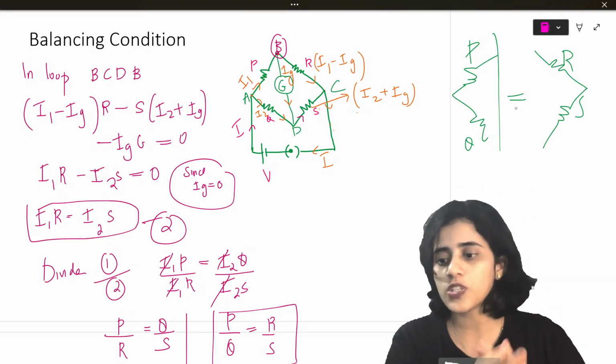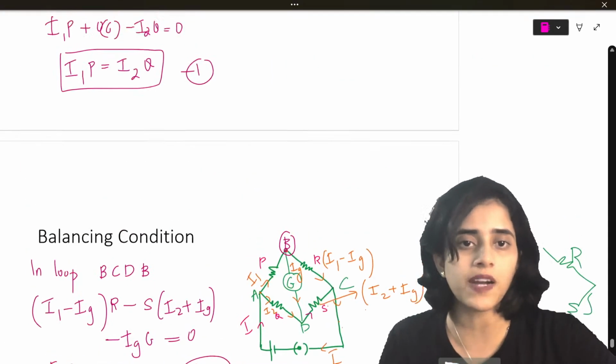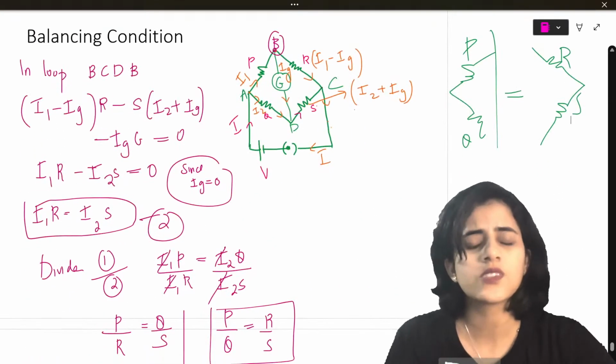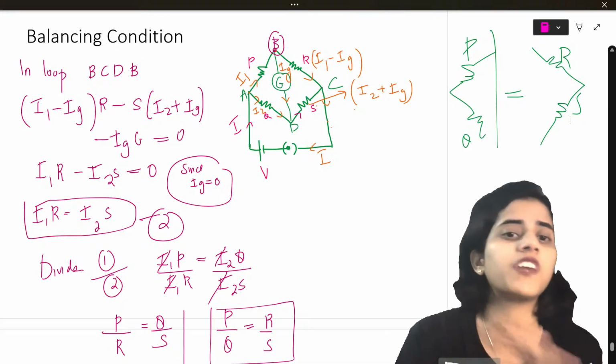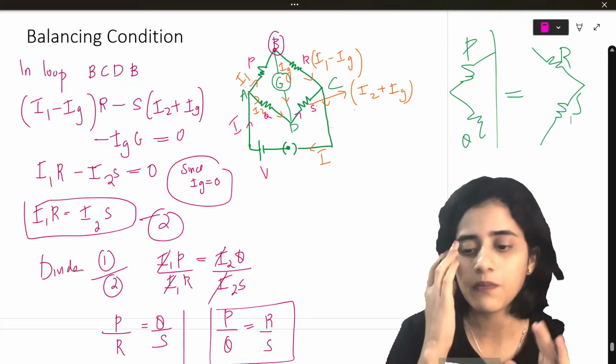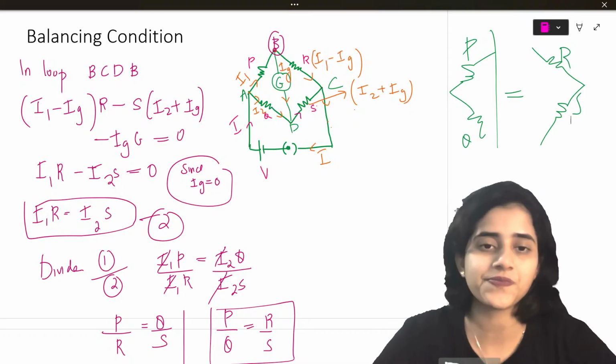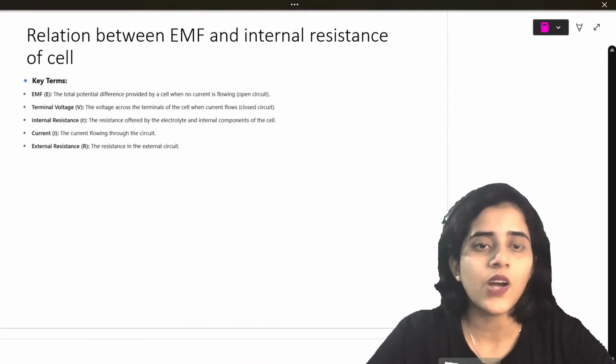So students, for balancing condition, you need to do this part as well as this part. If you understand, it's very easy. But you need to understand.